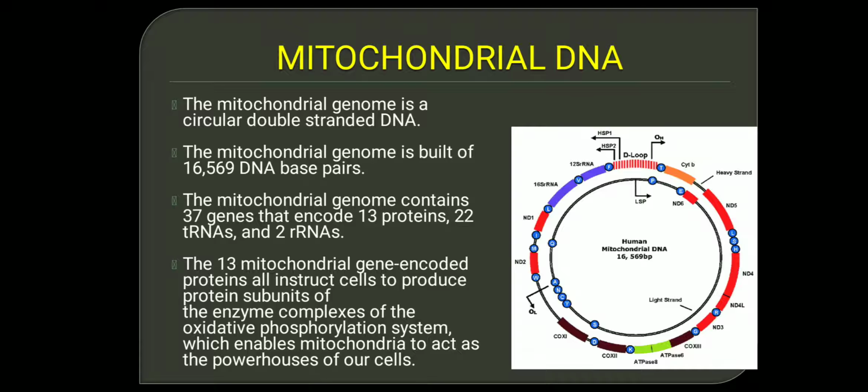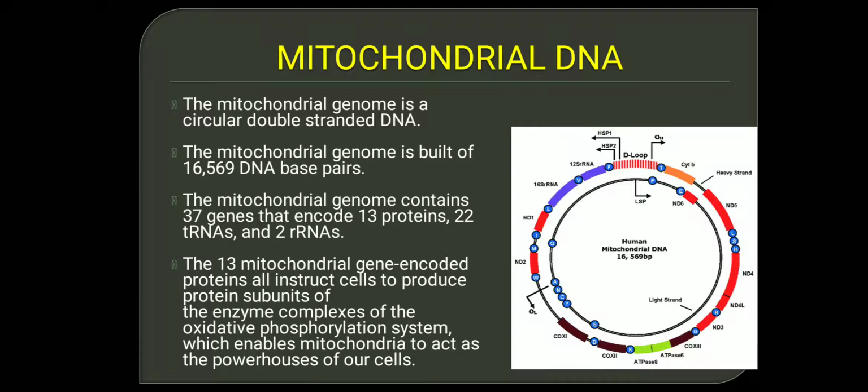The human mitochondrial genome is built of 16,569 DNA base pairs. It contains 37 genes that encode 13 proteins, 22 tRNAs and 2 rRNAs.